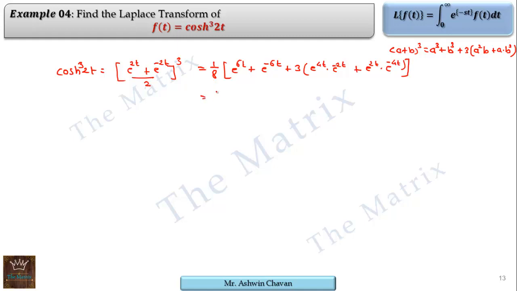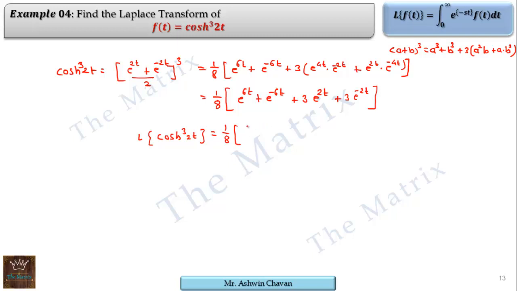If we simplify, we get all the terms in standard form, that is e raised to 6t plus e raised to minus 6t. If you open the bracket, e raised to plus 2t plus 3 times e raised to minus 2t. Everything is in standard form, so we take Laplace on both sides. So Laplace of hyperbolic cos cube 2t is equal to 1 by 8.